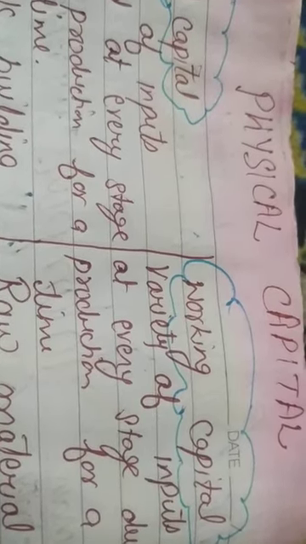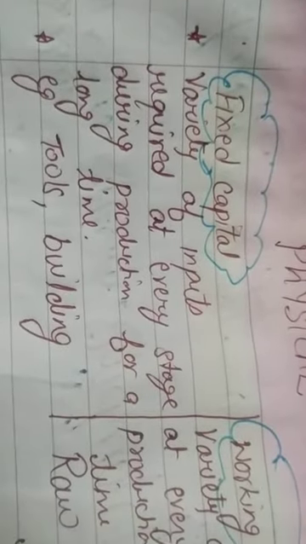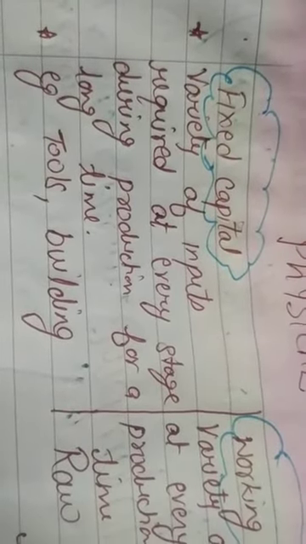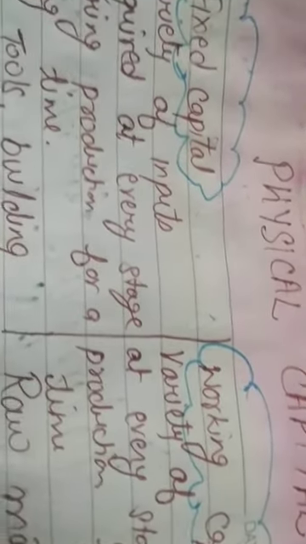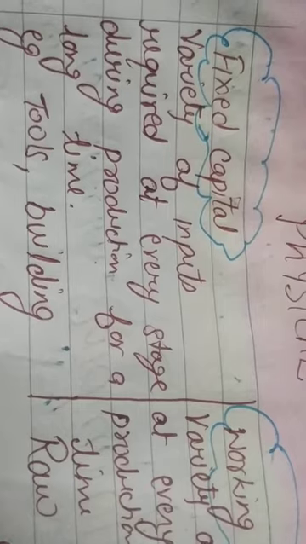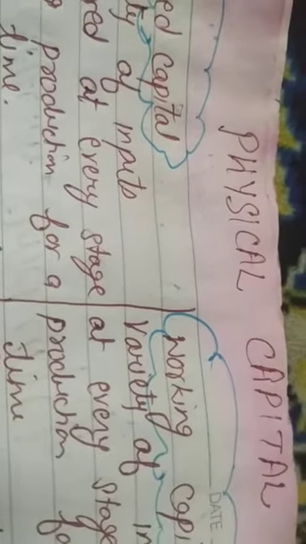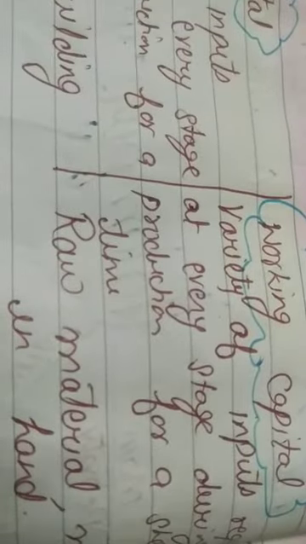Let's continue, students. The meaning of physical capital: the variety of inputs required at every stage during production is called physical capital. Whatever inputs are required at different stages of production is physical capital. It is of two types, fixed and working. If it is required for a long time, like tools and buildings, it is fixed capital. And when it is required for a short period of time, like raw material or the money in hand, it is the working capital.